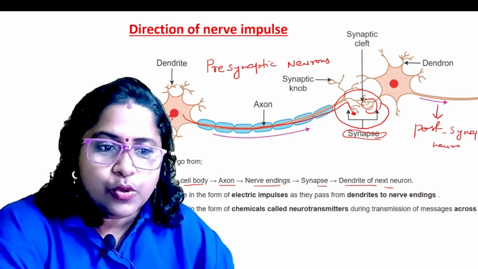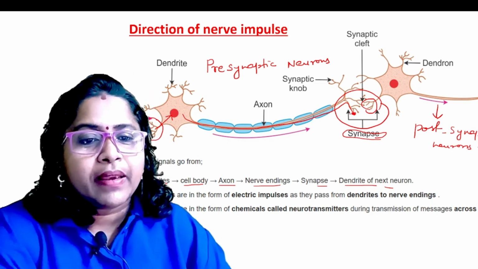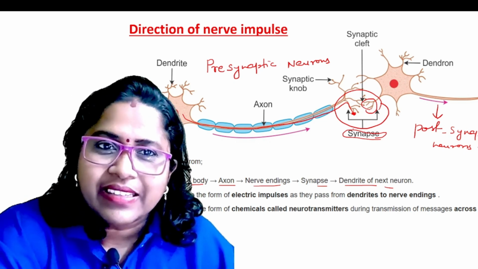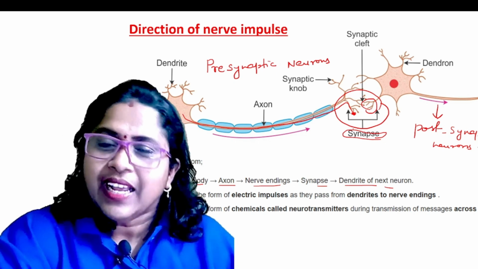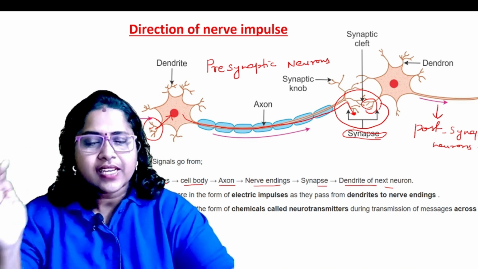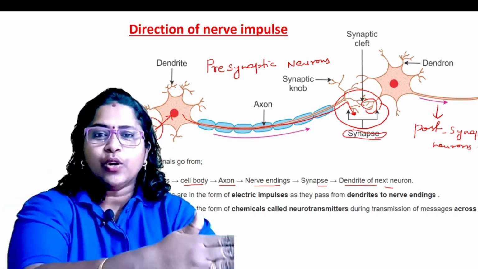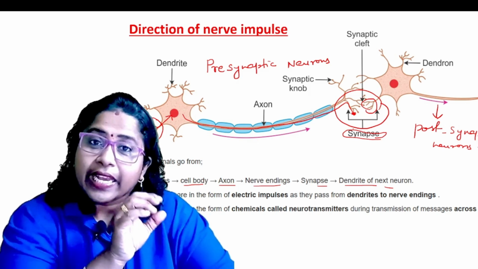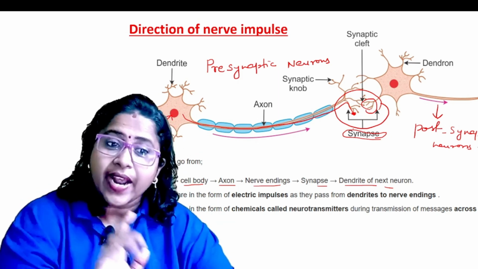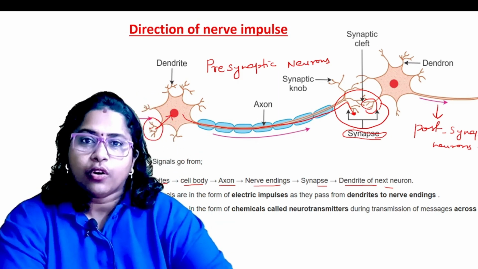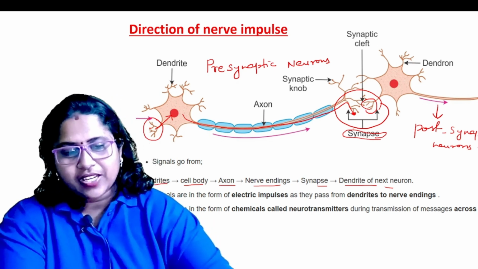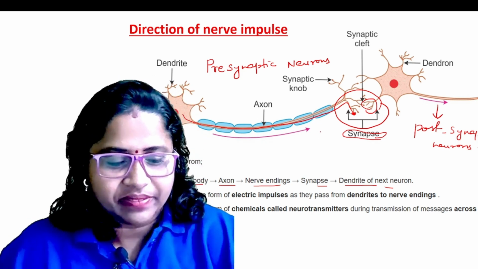Postsynaptic neuron. So in this junction where certain chemicals are present, that will help to transfer the electrical signal into the chemical signal, then it can be converted into the next neuron. Is that clear? So what is the direction? Dendrite, cell body, then through the axon it will reach to which one? In nerve endings, or you can write the synapse, then it is moving to the dendrite of the next neuron. So always remember, movement is unidirectional. Hope the direction is clear.